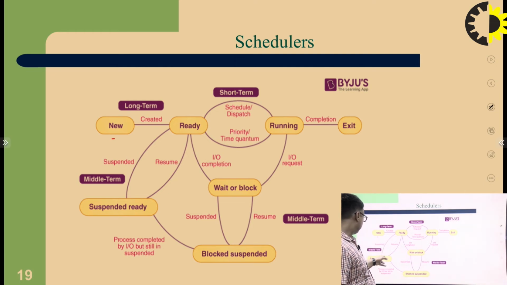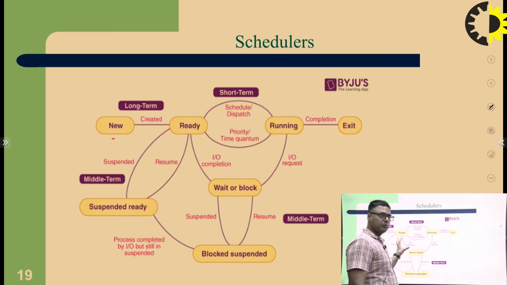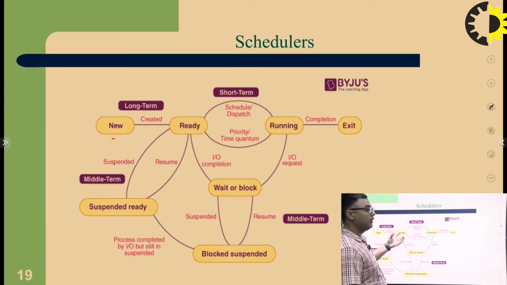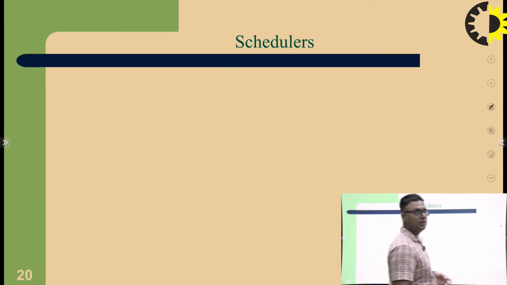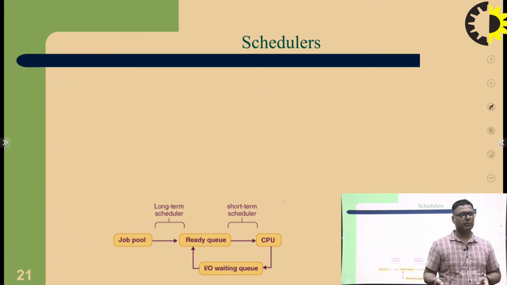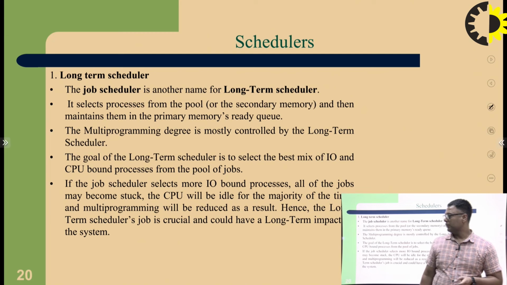Ready to suspended is also called middle term. So long term is new to ready state, and short term is ready to running state.